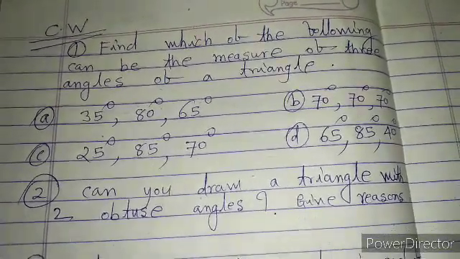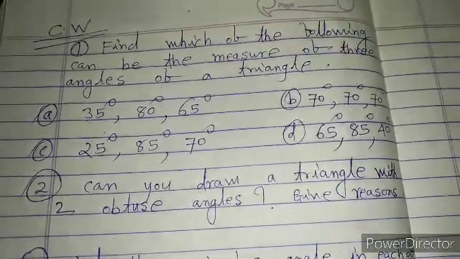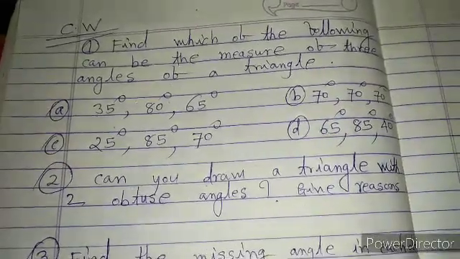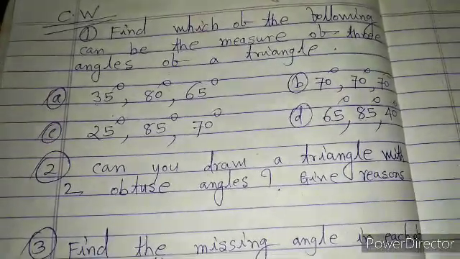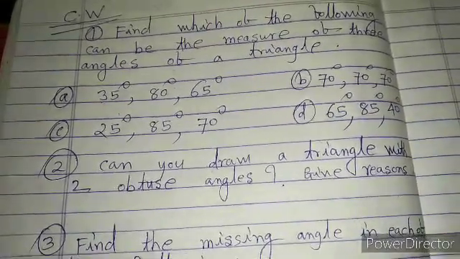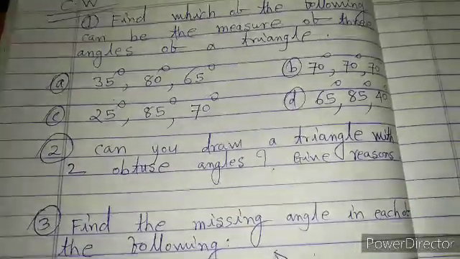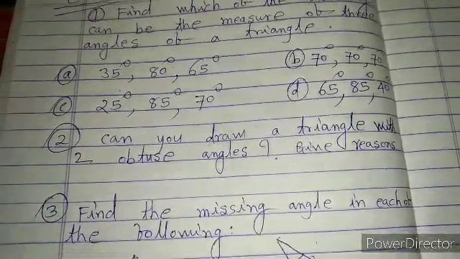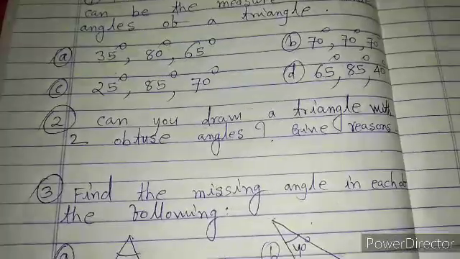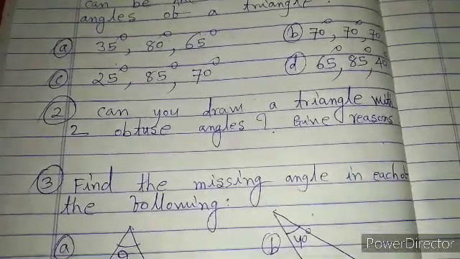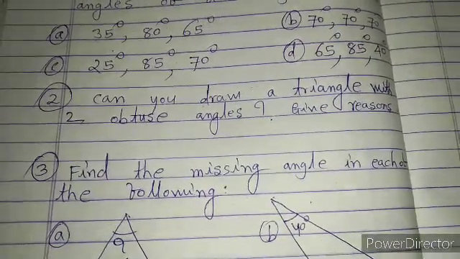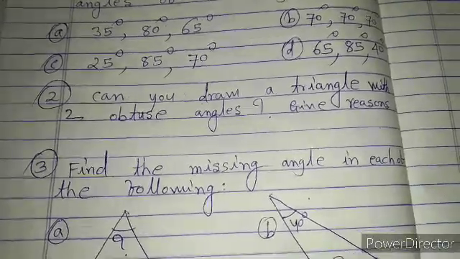Now I give you some problems to solve in the class. In the first question, find which of the following can be the measure of the three angles of a triangle. Here you have to write the correct answer. In A, the angles are 35 degrees, 80 degrees, 65 degrees. In B, the angles are 70 degrees, 70 degrees, 70 degrees. In C, the angles are 25 degrees, 85 degrees, 70 degrees. In D, the angles are 65 degrees, 85 degrees, 40 degrees.